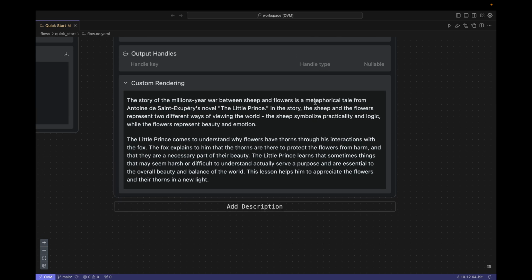Very good. AI knows this question and points out that it is related to The Little Prince written by Antoine de Saint-Exupéry. But then something went wrong. AI described the relationship between sheep and flowers like this. They imply two different worldviews. People who have read The Little Prince can quickly see the problem. AI overinterpreted it here. In addition, the following explanation about the fox explaining to the little prince why flowers have thorns was made up by AI. Obviously, AI confused multiple plots and characters in The Little Prince.